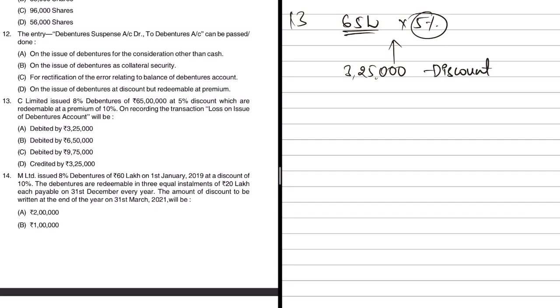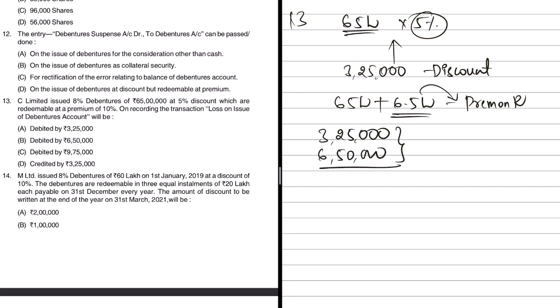On top of that, they also say these are redeemable at a premium of 10%. That means when you are returning the amount, you will not be returning 65 lakhs, but instead 65 lakhs plus 6.5 lakhs. So this 6.5 lakhs is nothing but premium on redemption. Now, what is the total loss suffered by the company?